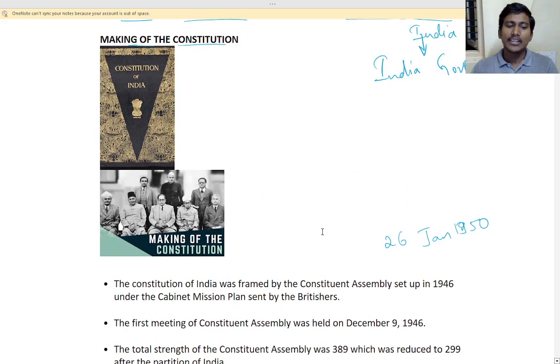So we'll see here. Before the Constitution, we were under whose rule? Britishers' rule. So they had their own Constitution. But after the Britishers left, the country has to be run. There should be some regulations, or everyone will do whatever they want, right? So that is not allowed. You have to do what is in the Constitution. Okay, we cannot go outside the Constitution. Yes. So what is moral, so that we can do. So that is written in the Constitution.